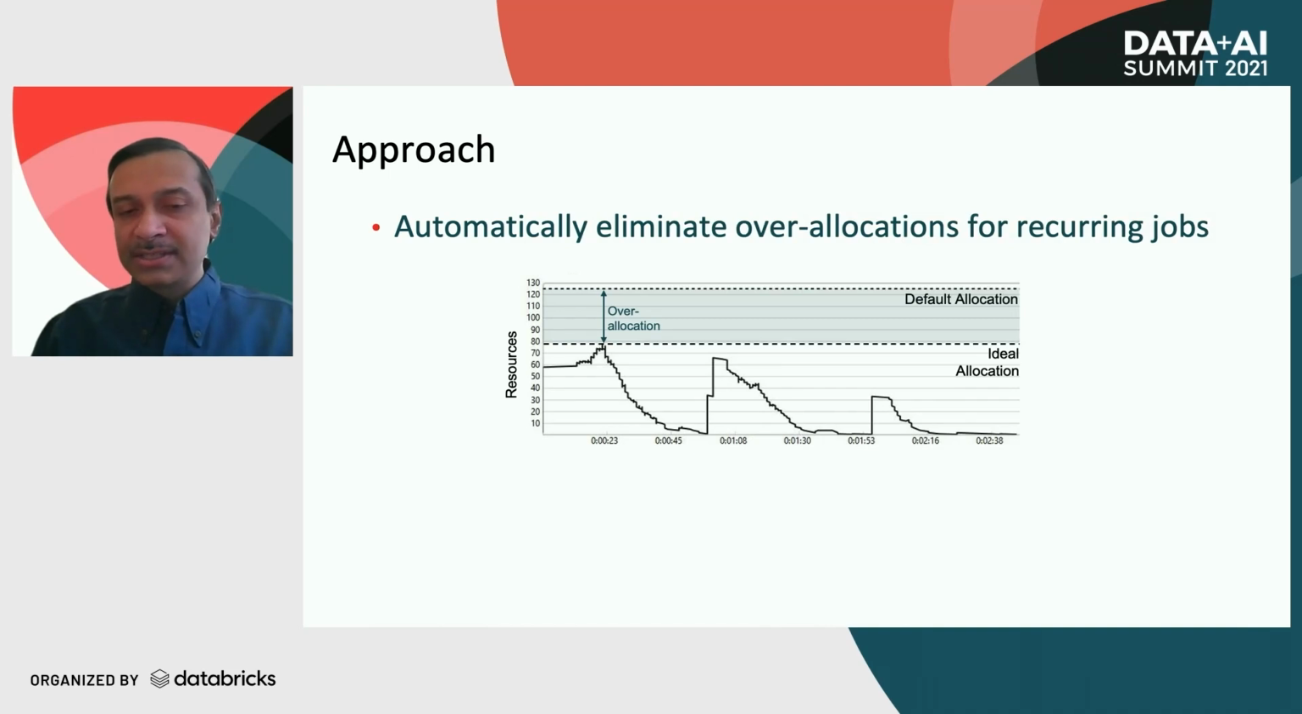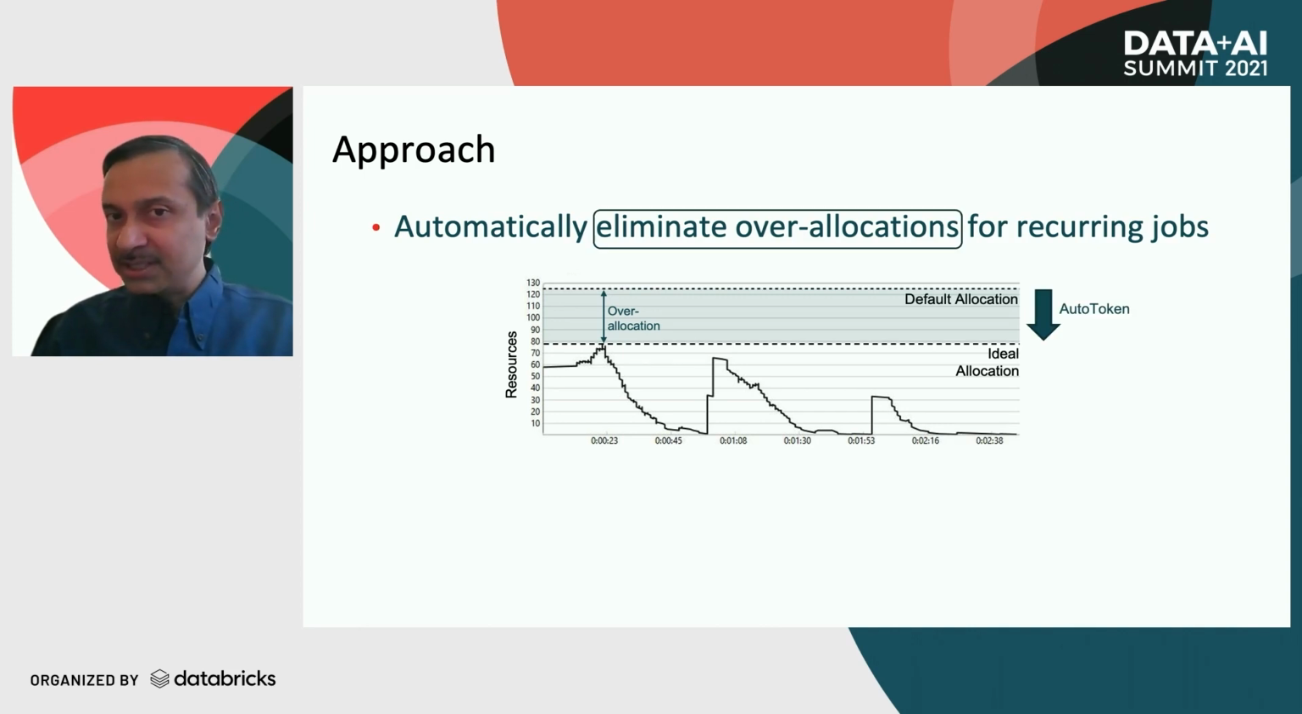This figure shows the skyline of an example job where the x-axis shows runtime and the y-axis shows resources, or the tokens used. And here, as we can see, the default allocation is much more than the peak requirement. So this job is over-allocated, and we want to go towards this ideal allocation. So that's what AutoToken aims to do. It tries to eliminate this over-allocation, and there would ideally be no performance impact because these tokens are not going to be used.